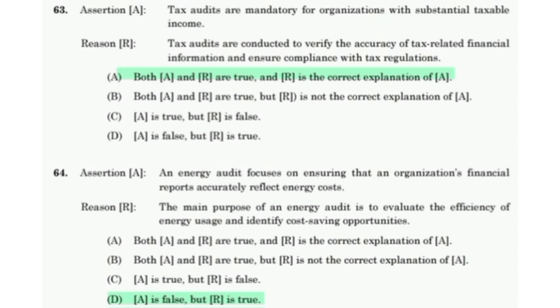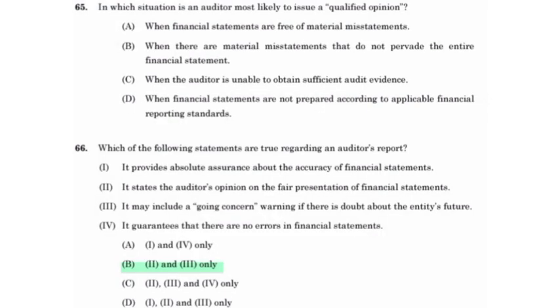Assertion: an energy audit focuses on ensuring that an organization's financial report accurately reflects energy cost. Reason: the main purpose of an energy audit is to evaluate the efficiency of energy usage and identify cost saving opportunities. Assertion is false, but reason is true. Which of the following statements are true regarding auditor's report? It states the auditor's opinion on the fair representation of financial statement. It may include a going concern warning if there is doubt about the entity's future.